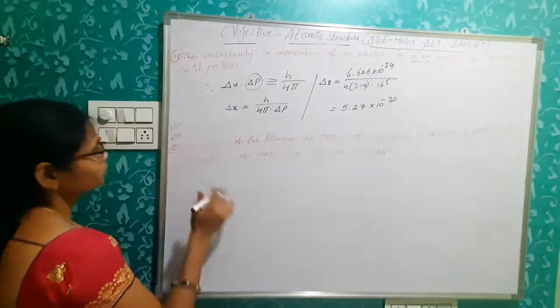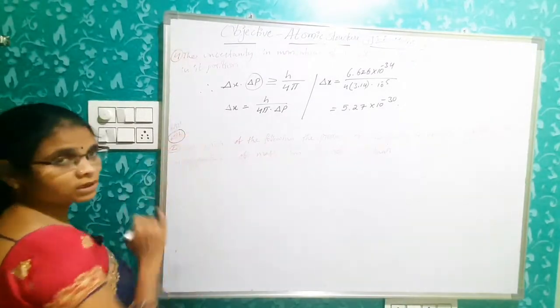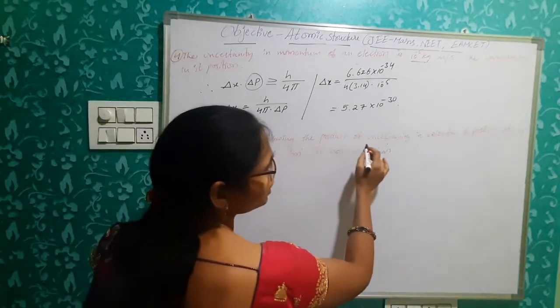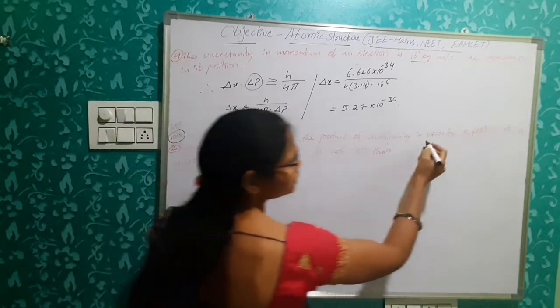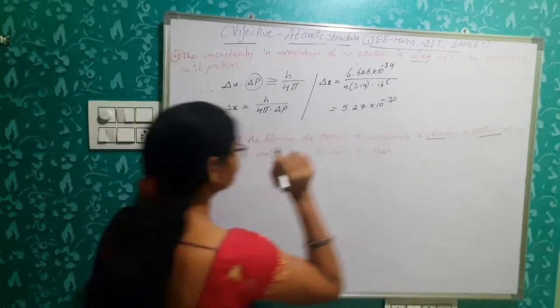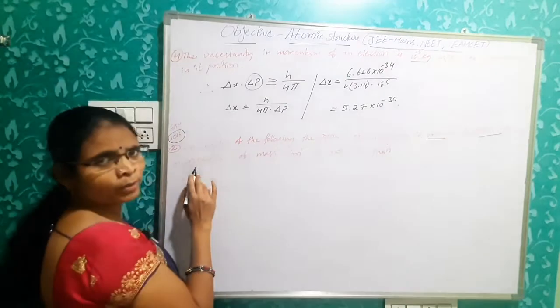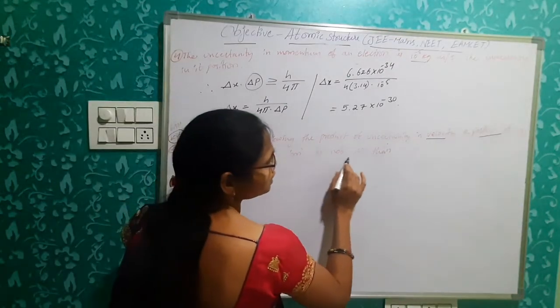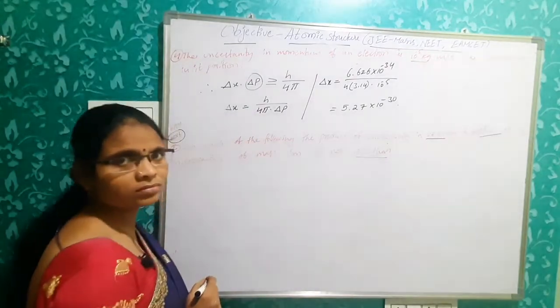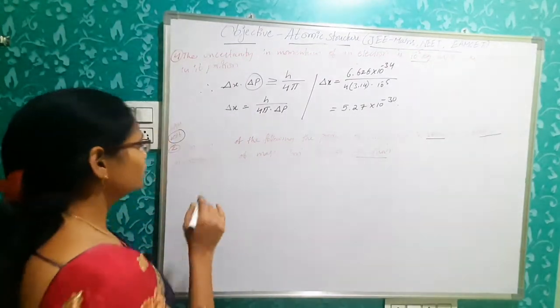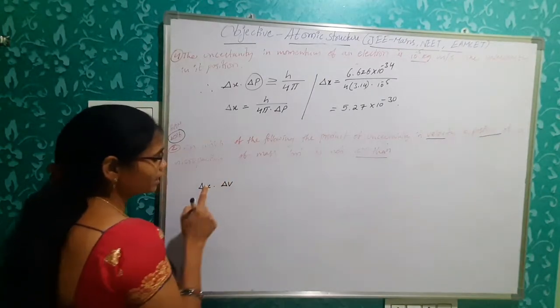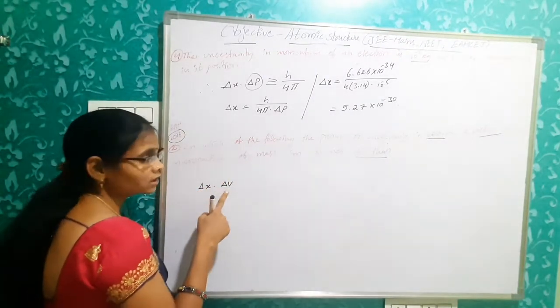Next problem. This is a previous NEET exam, 2016. In which of the following is the product of uncertainty in velocity and uncertainty in position of a microparticle of mass m not less than? Very simple here. Delta x into delta v, uncertainty in position, uncertainty in velocity.